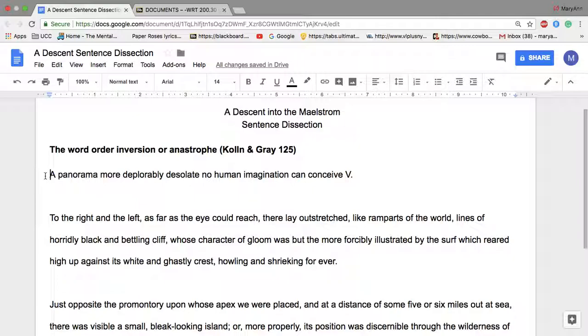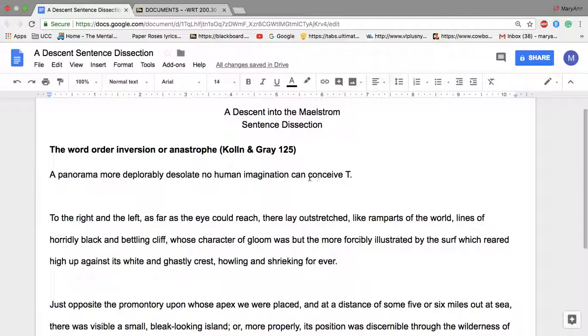There's just 3 of them, but they're long, so they're complicated. But this first one is a good example of anastrophe. So we're going to follow our rule and look for the verb first. A panorama, more deplorably desolate, no human imagination can conceive. So the can conceive is our verb. Let's mark that. And I know that that's a transitive verb, because I looked it up just to make sure, and it made sense when I tried to dissect this sentence.